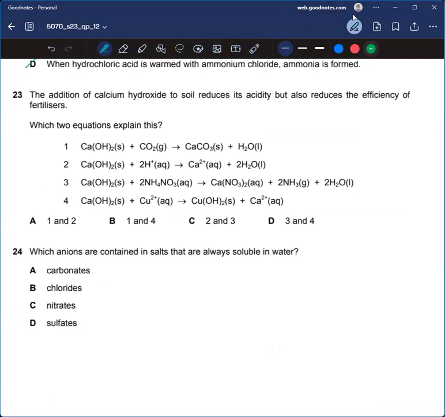The addition of calcium hydroxide to soil reduces its acidity, but also reduces the efficiency of fertilizers.